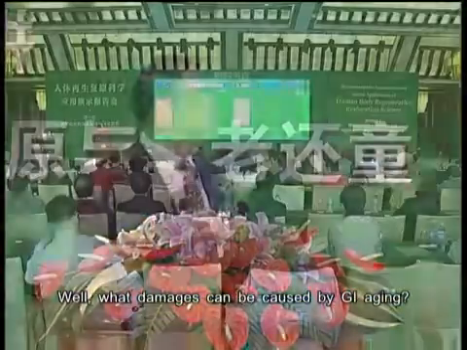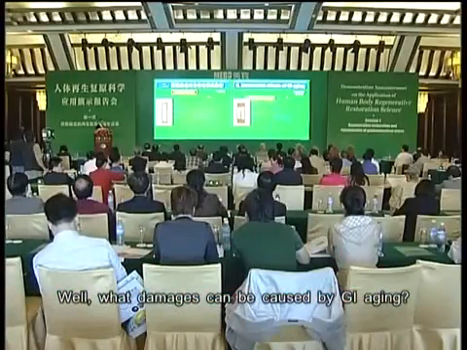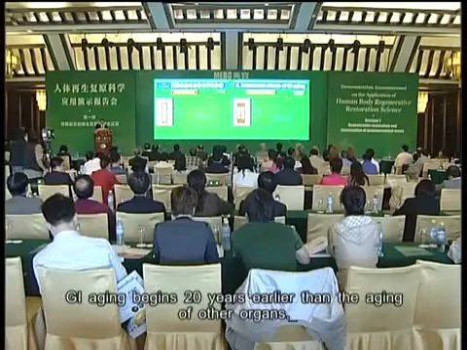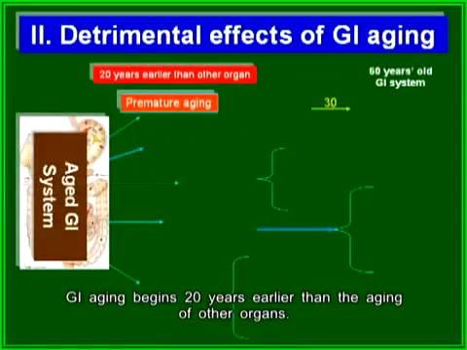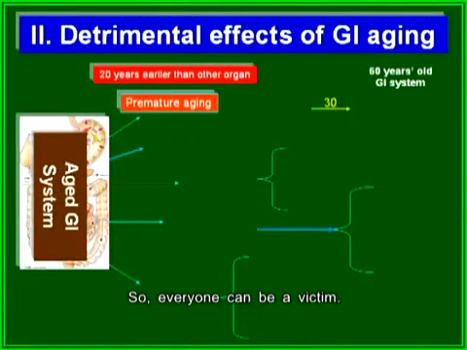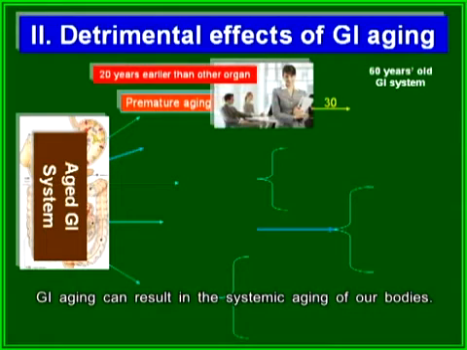Well, what damages can be caused by GI aging? The first is premature aging. GI aging begins 20 years earlier than the aging of other organs, so everyone can be a victim. GI aging can result in the systematic aging of our bodies.